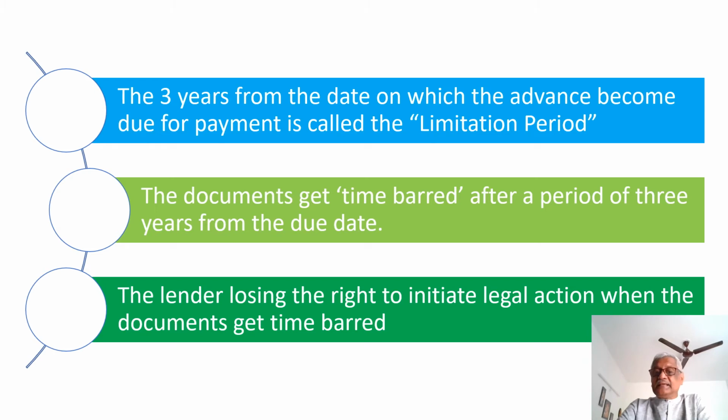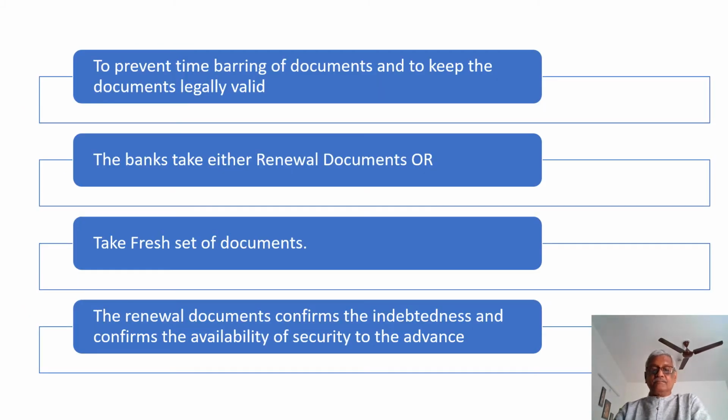So the 3-year period from the date on which the advance becomes due is called the limitation period. To prevent time barring of documents and to keep the documents legally valid, the banks take either renewal documents or fresh sets of documents.